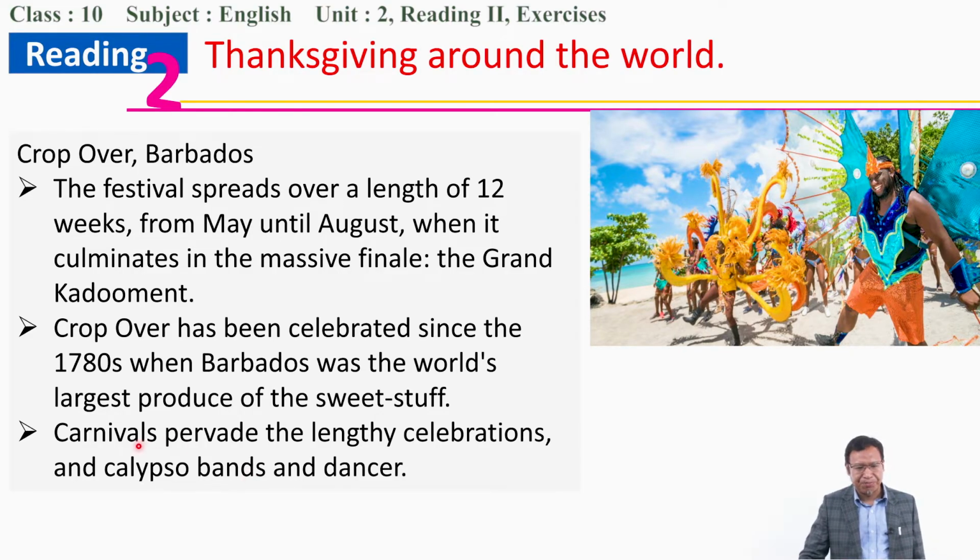They spread all over the streets and different parts of the country. The calypso band is a special kind of drumming, and the singing takes place with the dancers. So this all takes place in the form of the Grand Kadooment.